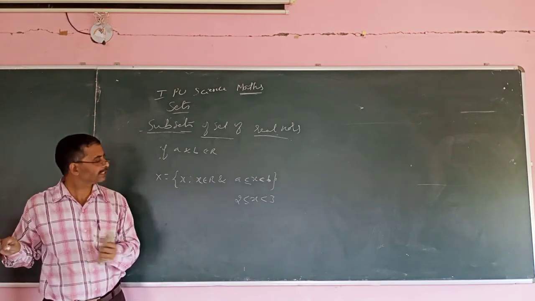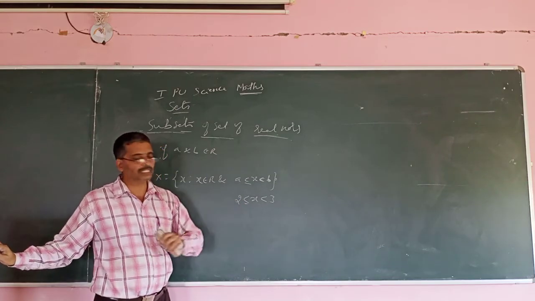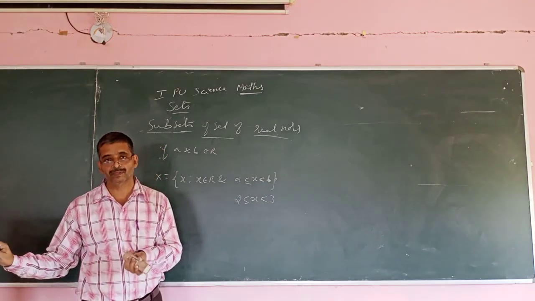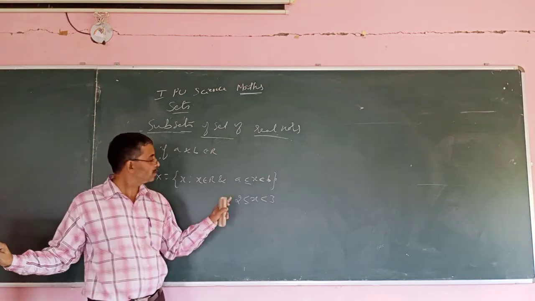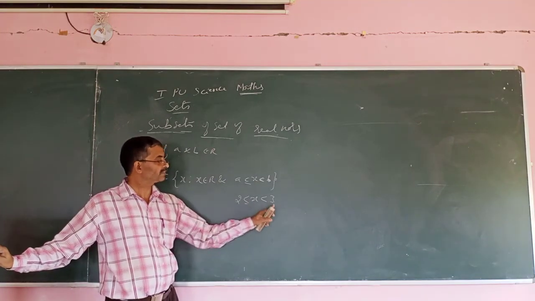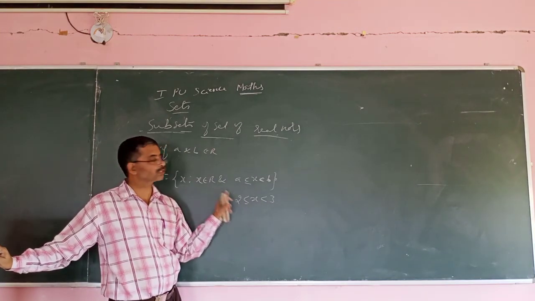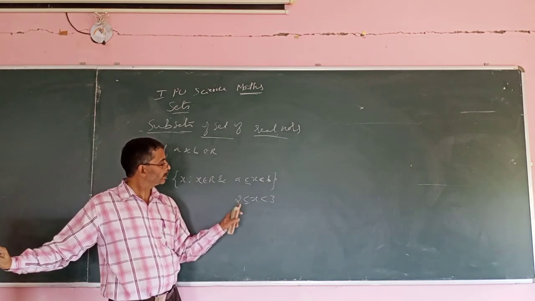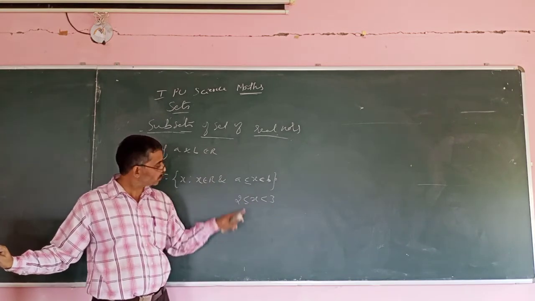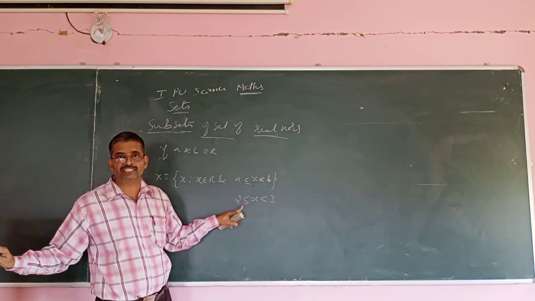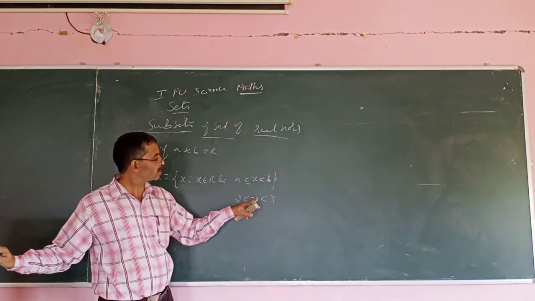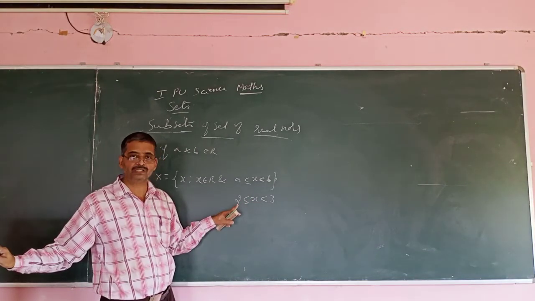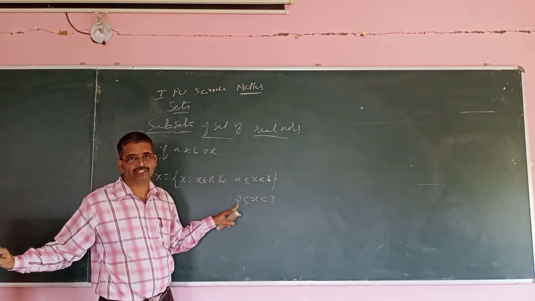The previous example only I will take, just change. Here I am using the less than or equal to symbol. It means that 2 is also part of this set. 2 also belongs to this set. Remember, 2 less than or equal to x less than 3. So 2 is also part of the set, an element of the set. I mean x value 2 is also part of the set.